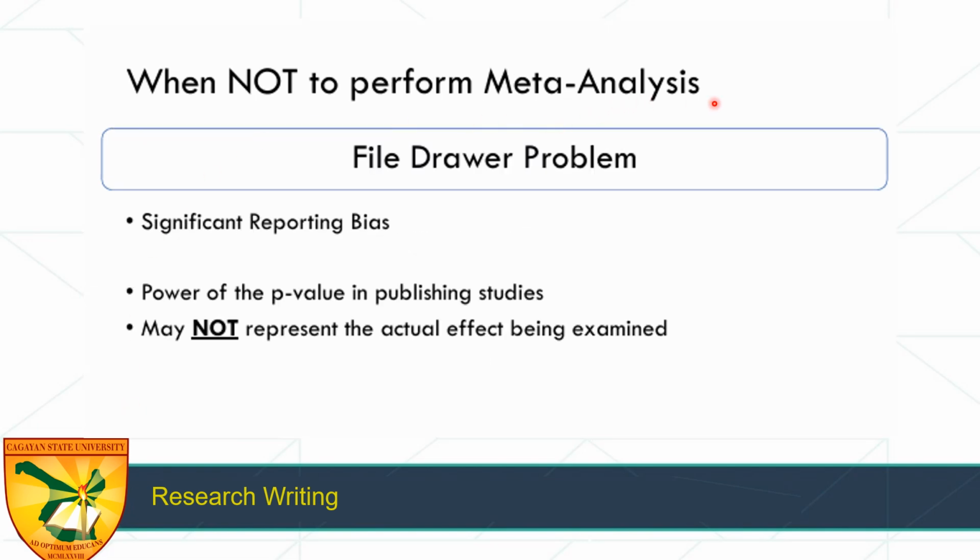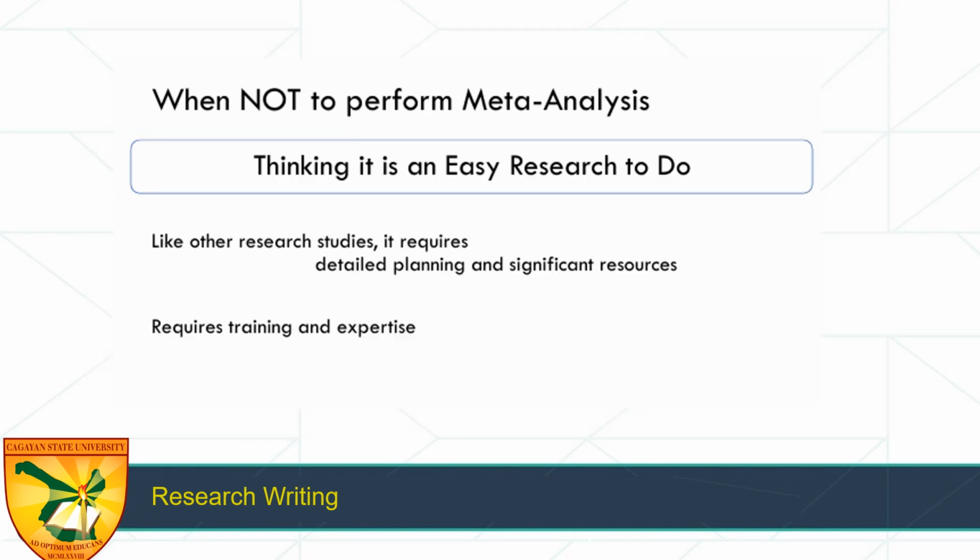You also don't perform a meta-analysis if there's a file drawer problem, meaning there is a significant reporting bias. The power of the p-value in publishing studies may not represent the actual effect being examined. This is somehow related to the bias talked about a while ago, the garbage in, garbage out. You also don't perform a meta-analysis if you think that it is an easy research to do.